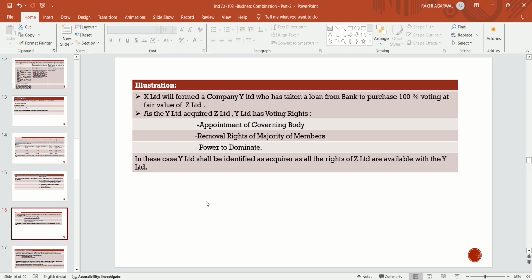Now, in these cases, Y Limited shall be identified, because who has fulfilled the definition of control as per Ind AS 110 is the Y Limited. And Y Limited shall be identified as an acquirer, because he has all the rights of Z Limited. So Y Limited becomes the acquirer.